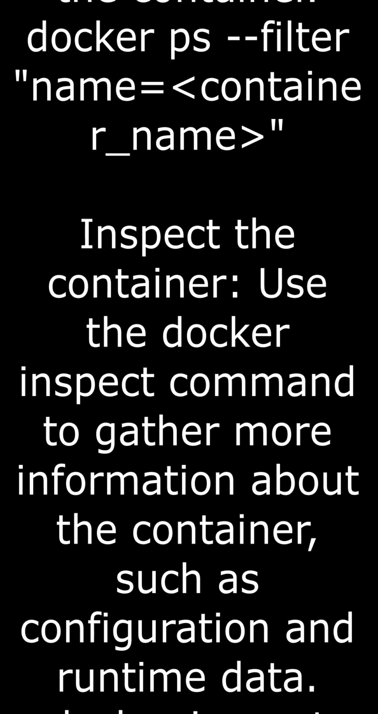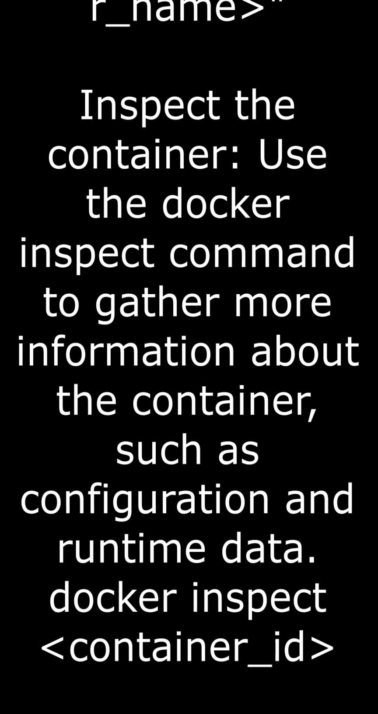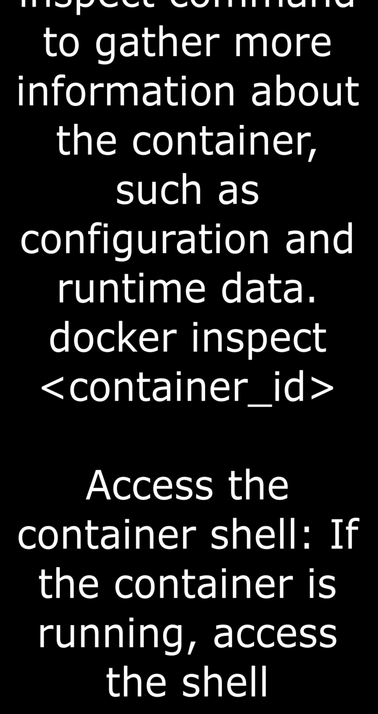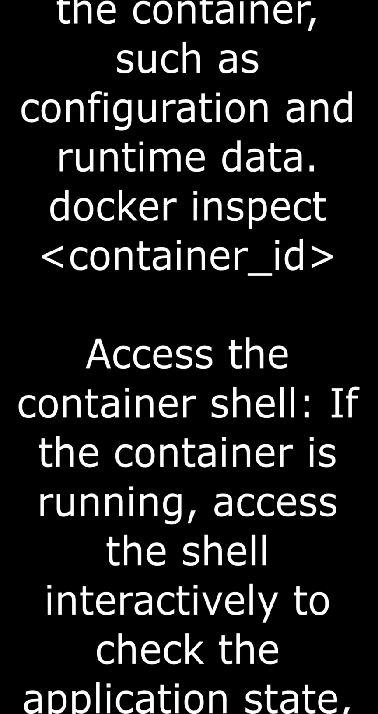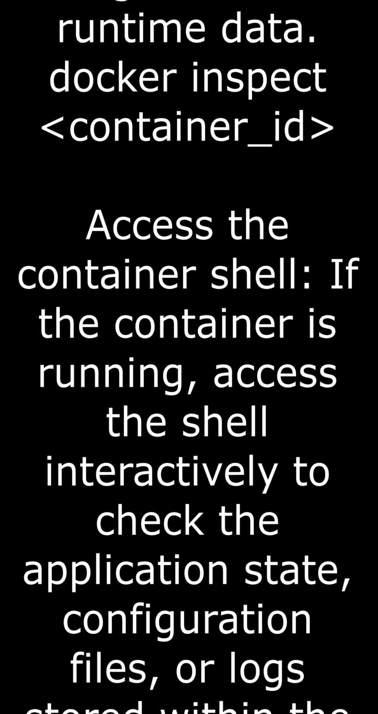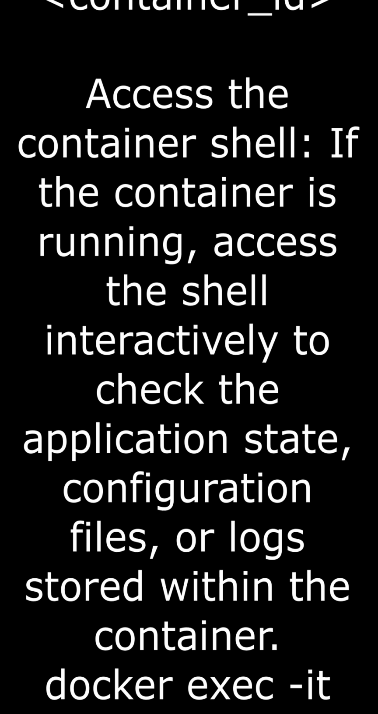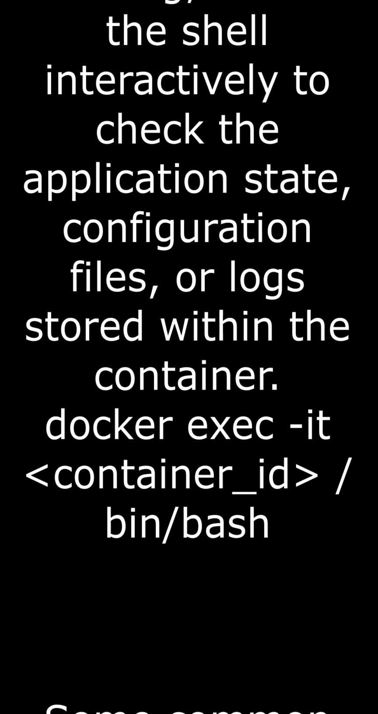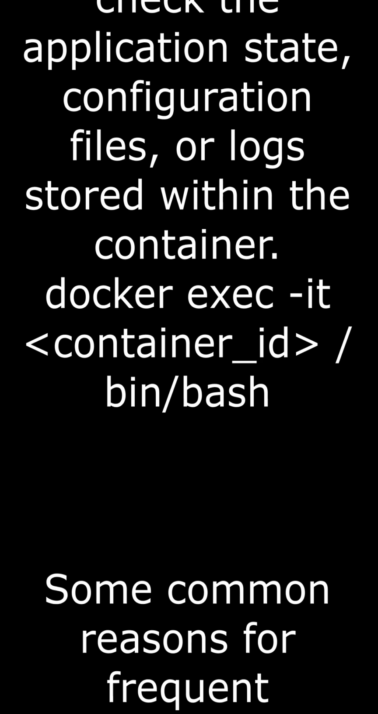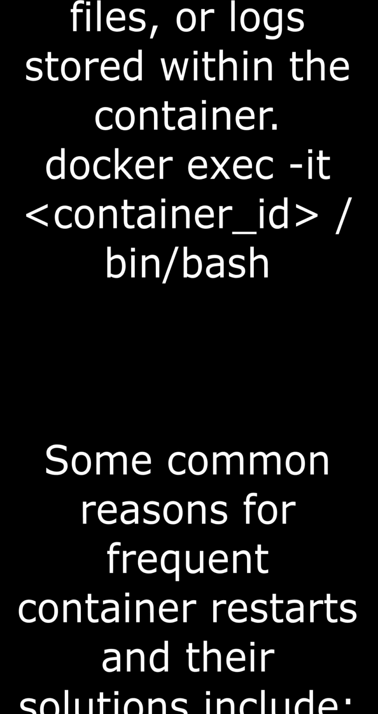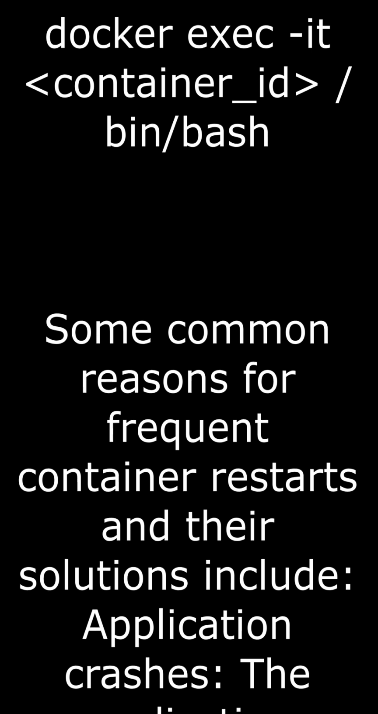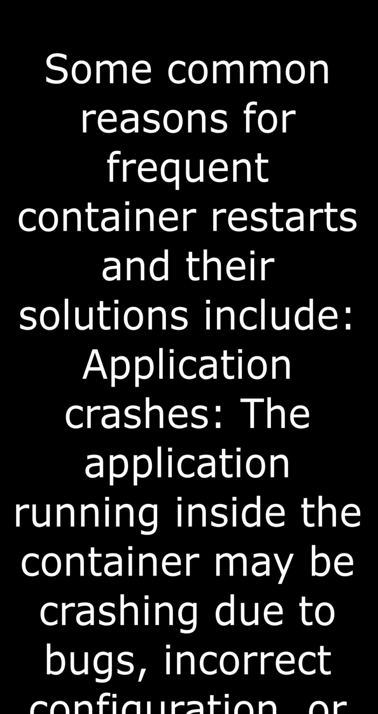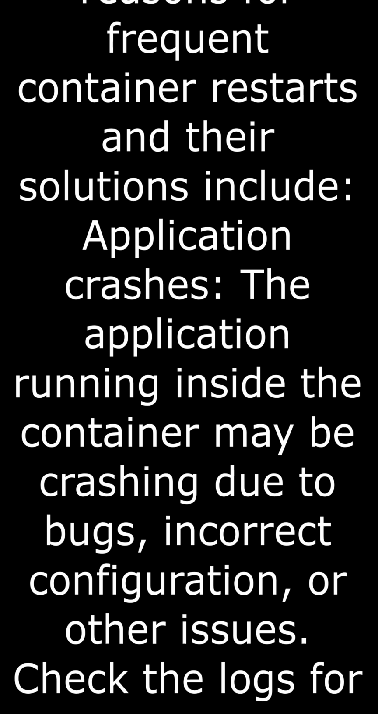Inspect the container. Use the docker inspect command to gather more information about the container, such as configuration and runtime data. docker inspect container_id. Access the container shell. If the container is running, access the shell interactively to check the application state, configuration files, or logs stored within the container. docker exec -it container_id /bin/bash.